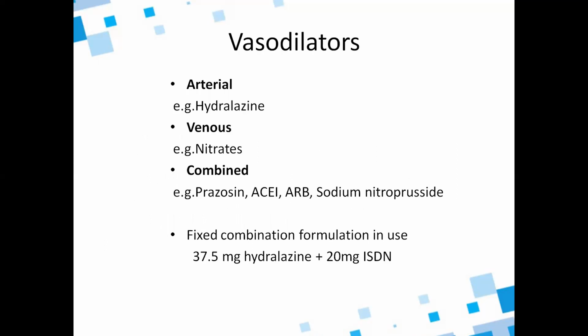Now vasodilators, these are again divided into arterial vasodilators, venous and combined. Arterial vasodilators, example hydralazine; venous, example nitrates; combined, example prazosin, ACE inhibitors, angiotensin receptor blockers, sodium nitroprusside. And there is a fixed combination formulation in use, which is 37.5 milligrams hydralazine plus 20 milligrams isosorbide dinitrate.